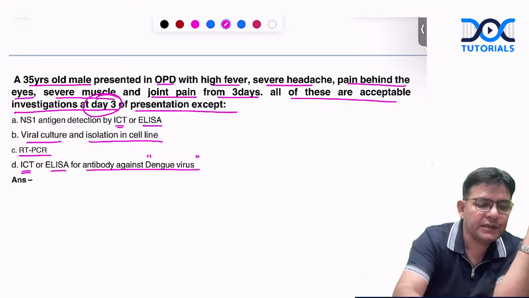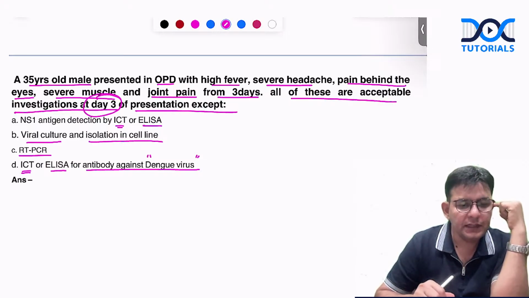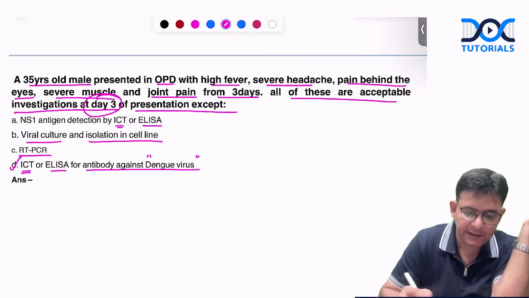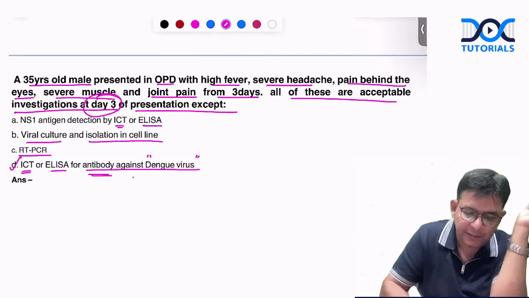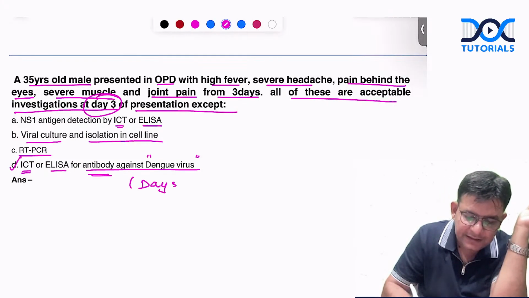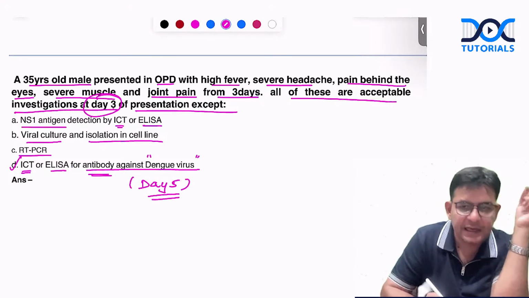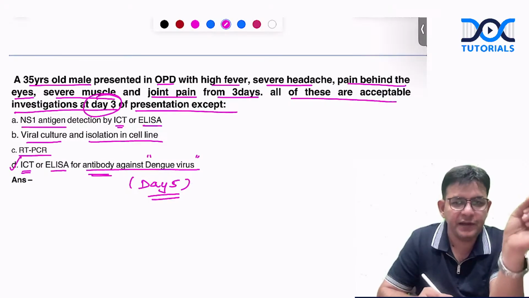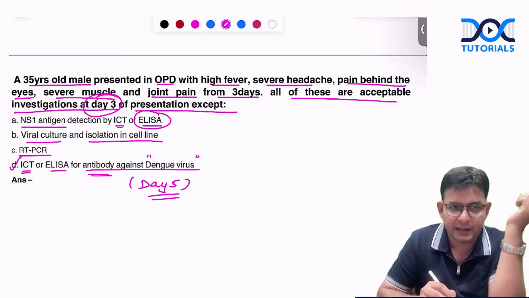So, answer is what, guys? Answer is D. This antibody testing you can't do on the 3rd day because it comes on the day 5 of the fever. In the initial 2 days, NS1, non-structural NS1 antigen, comes. Okay. And that is better to be done by what? ELISA rather than the card test.